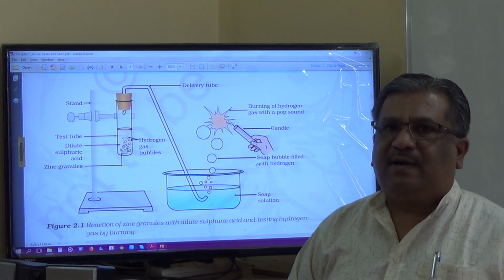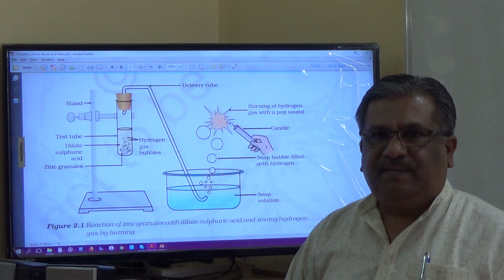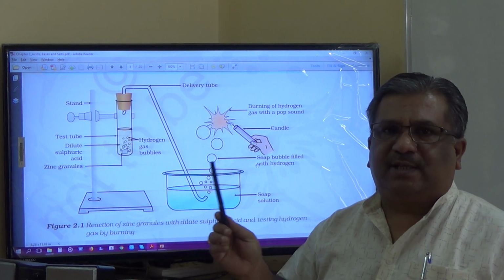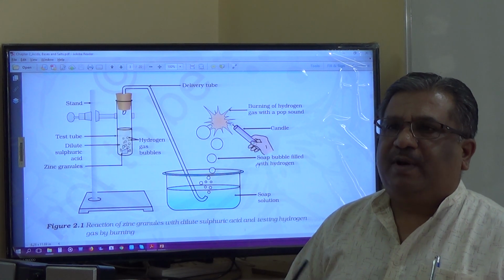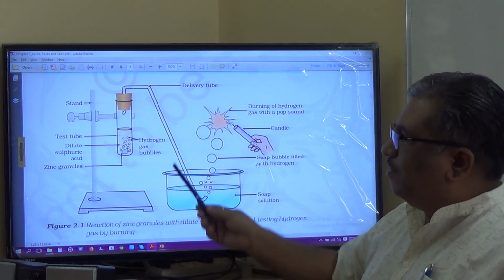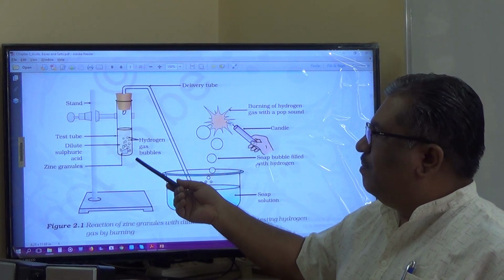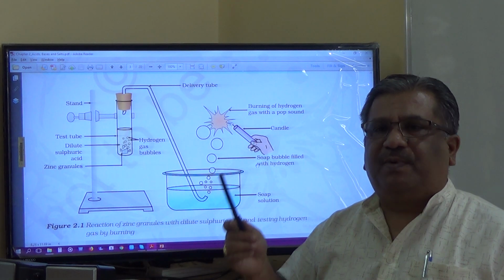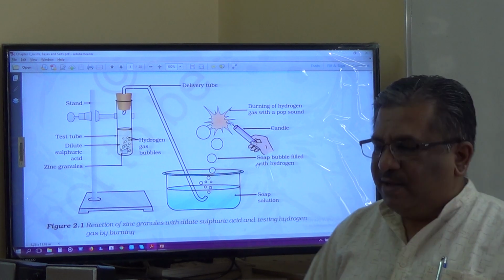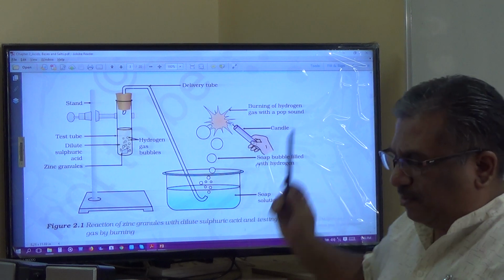Are you able to understand? Here hydrogen gas is released. Therefore we can say, metals and dilute acids. When I say acid, these are dilute acids. Please remember, these are dilute acids, because with concentrated acid the reactions may take place in a different way, but we are talking about metals plus dilute acids. So what is the conclusion? Metals react with dilute acids to produce salt and release hydrogen gas. This is the conclusion of this experiment, and the test for hydrogen is also demonstrated in this one.